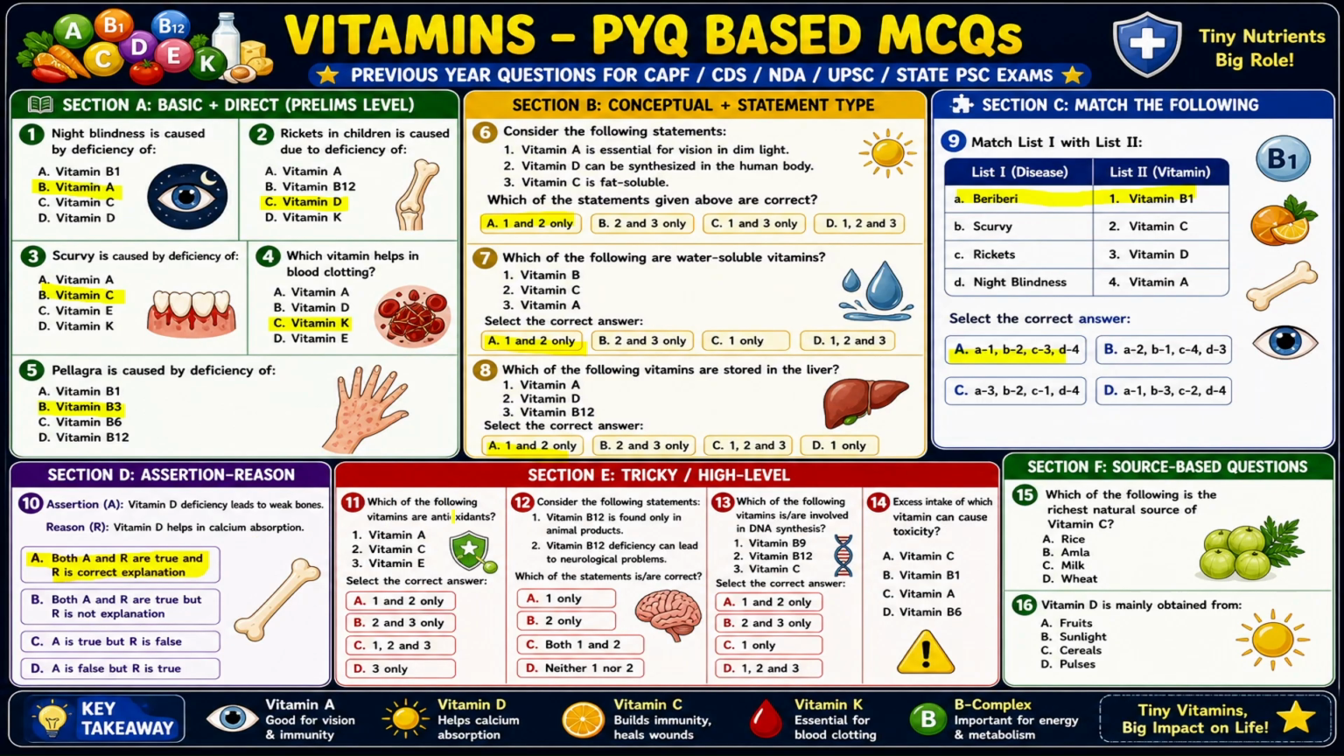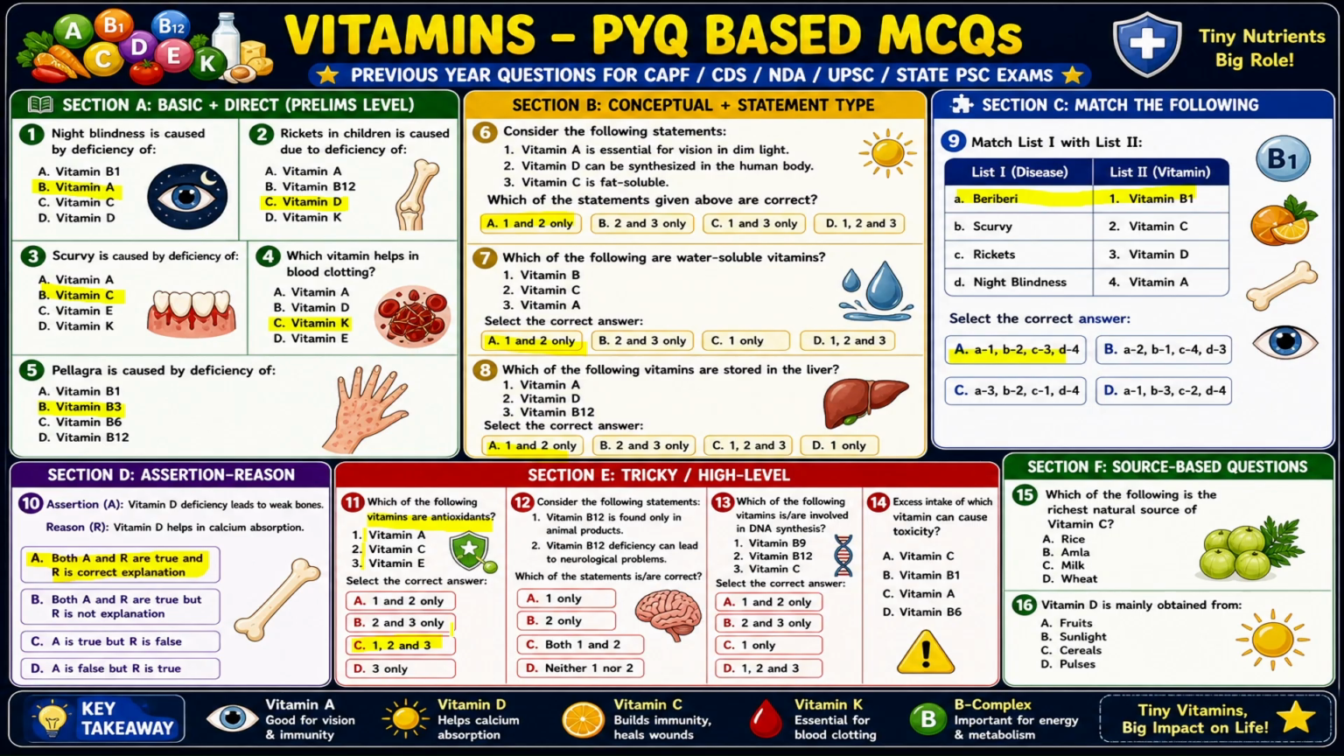Now, tricky and a little high level. Which of the vitamins are antioxidants? Antioxidants: vitamin A, yes. Vitamin C, yes. Vitamin E, yes. So, just for your reference, I have added this question. Just remember it. All these are helping antioxidants of the body.